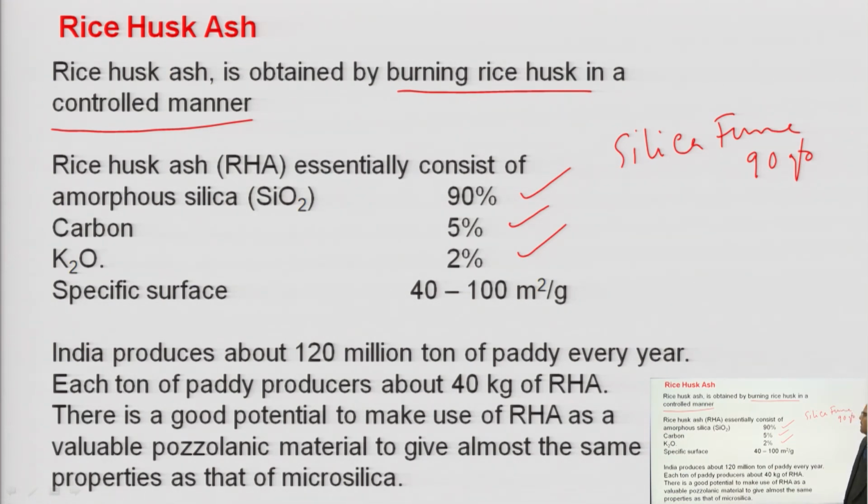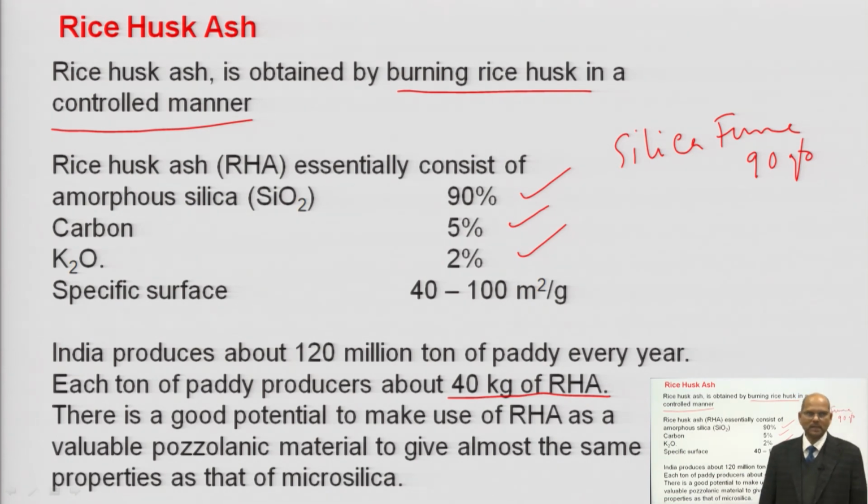Okay. So, we can compare, because we have lots of rice paddy production in our country, about 120 million tons of paddy we are able to produce every year, and that we are not using properly. And if you take 1 ton of paddy, we will be able to produce about 40 kg of rice husk, and while we are burning this rice husk, we can also produce thermal energy.